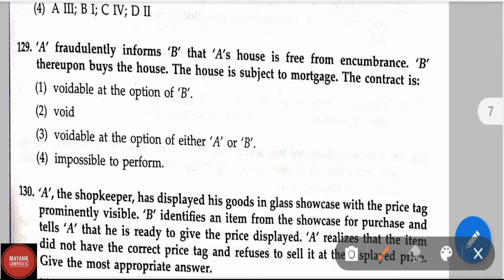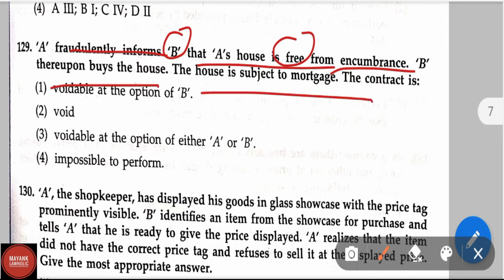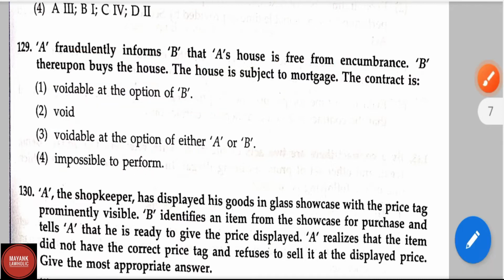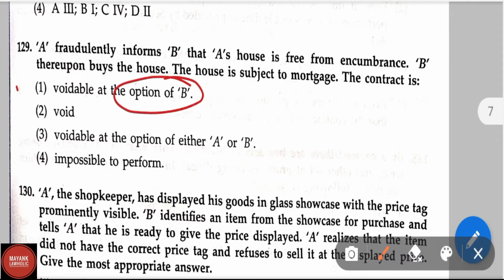Question number 129. A fraudulently informs B that A's house is free from encumbrance. B thereupon buys the house. The house is subjected to mortgage. The options are: the contract is voidable at the option of B, voidable at the option of either A or B, impossible to perform. The contract will be voidable at the option of B. The first option is the correct answer.